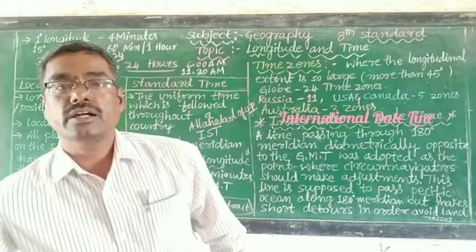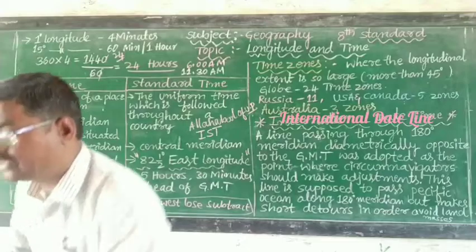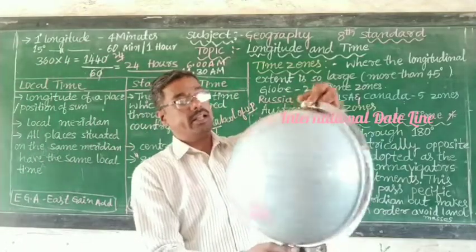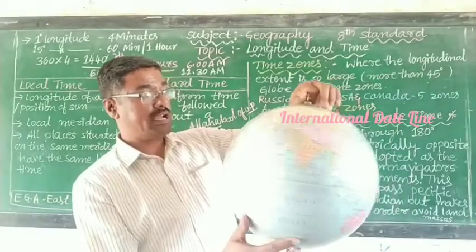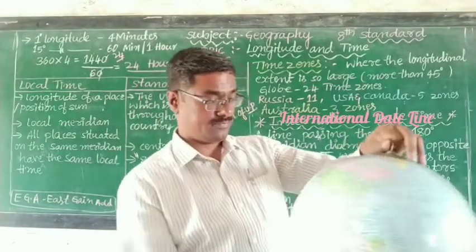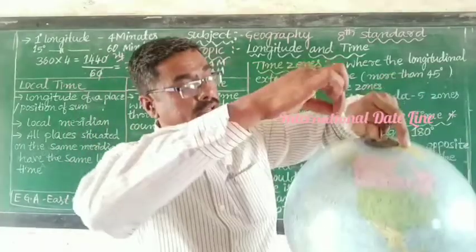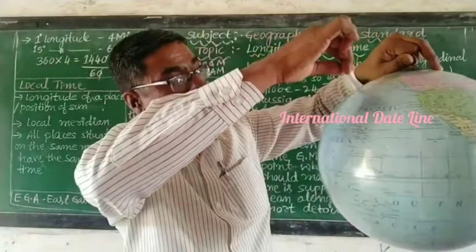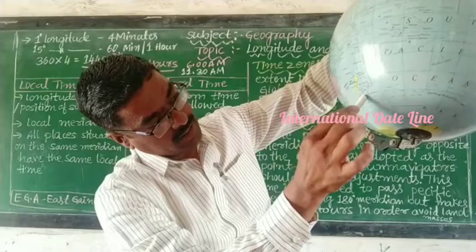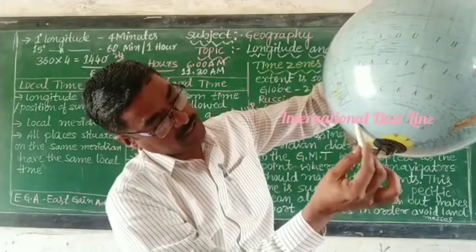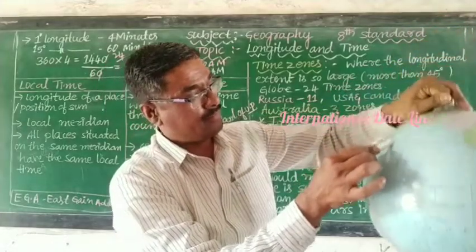Dear students, look at this globe. Where do we find the international date line? Look at this globe. Where is the international date line? Yes, this is the international date line. Look at this globe, I mark it, this is called the international date line.